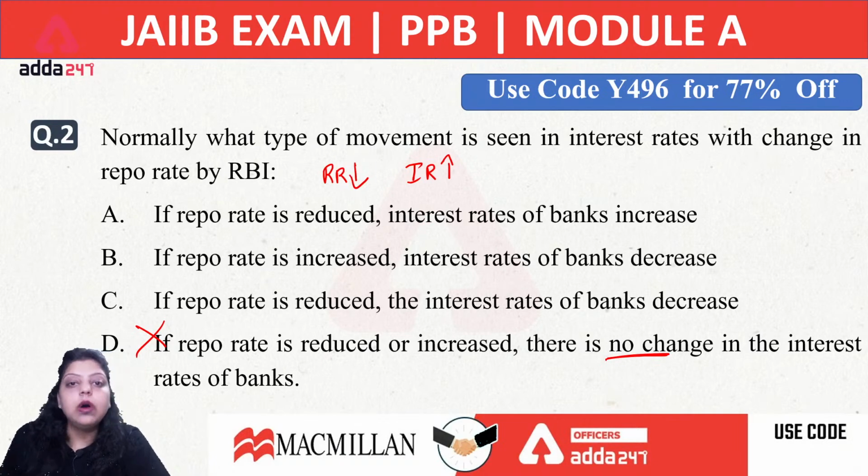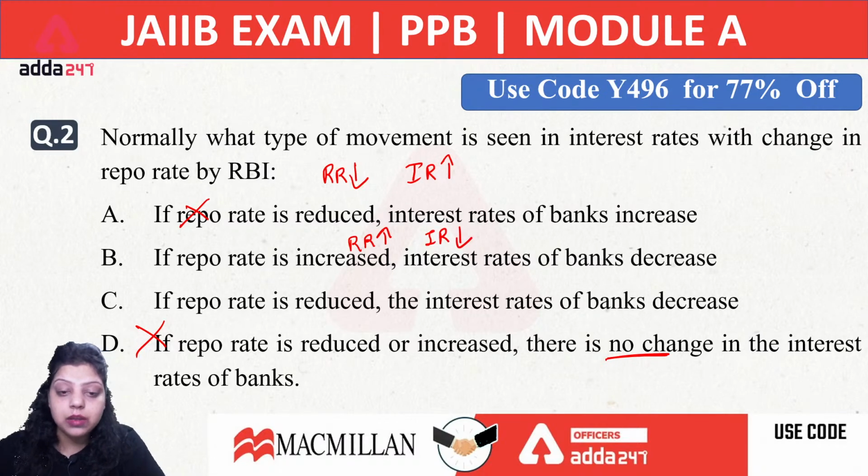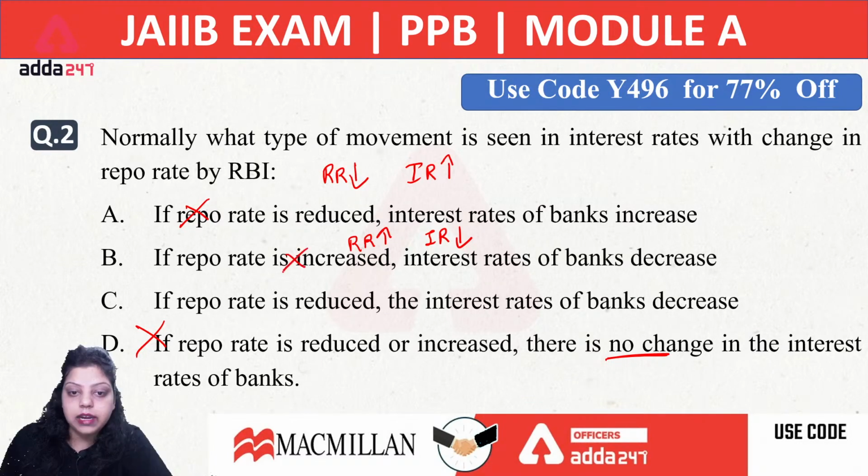Now, if RBI is making easy monetary policy, the effect in the market should be easy, not tight. So this option cannot be right. Second option is saying RBI increases repo rate, in this condition bank interest rate will decrease. Now, if RBI is making tight monetary policy or increasing the policy rates, the same effect should be on the interest rate of the bank. Now, C option is saying if RBI reduces the repo rate, interest rates of bank will decrease.